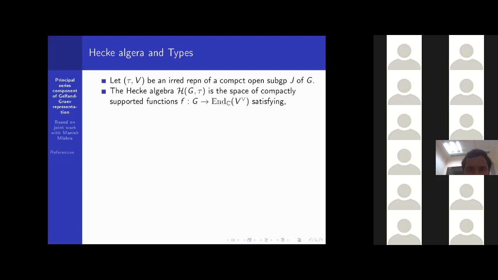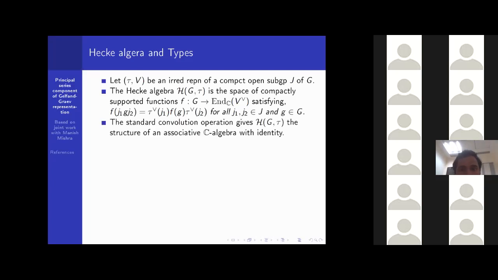We denote by H(G, τ) the space of compactly supported functions f from G to End_C(V dual) satisfying a condition: f(j1 g j2), where j1, j2 come from J and g comes from G, is τ dual(j1) f(g) τ dual(j2). Here (τ dual, V dual) is the contragredient of our representation (τ, V) of the compact open subgroup J. The standard convolution operation gives this space H(G, τ) the structure of an associative C-algebra with identity.